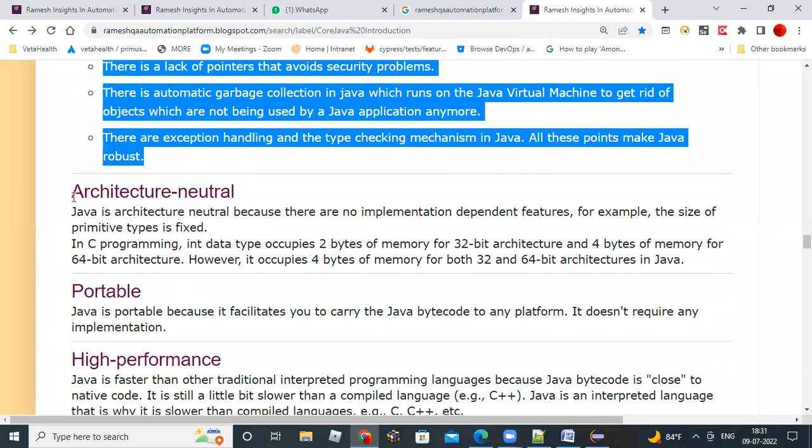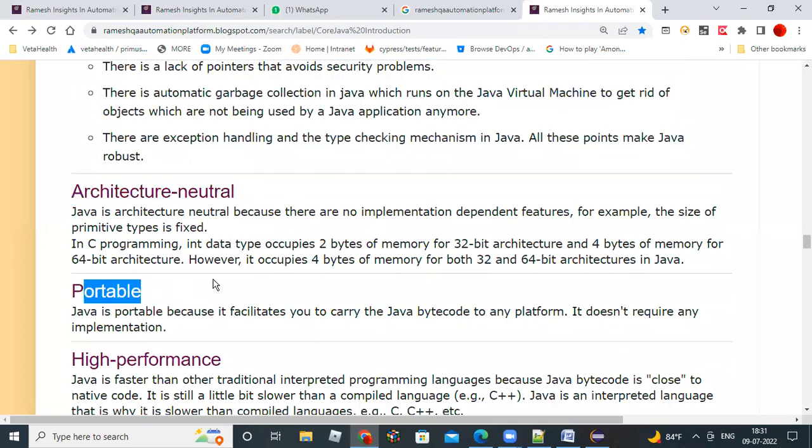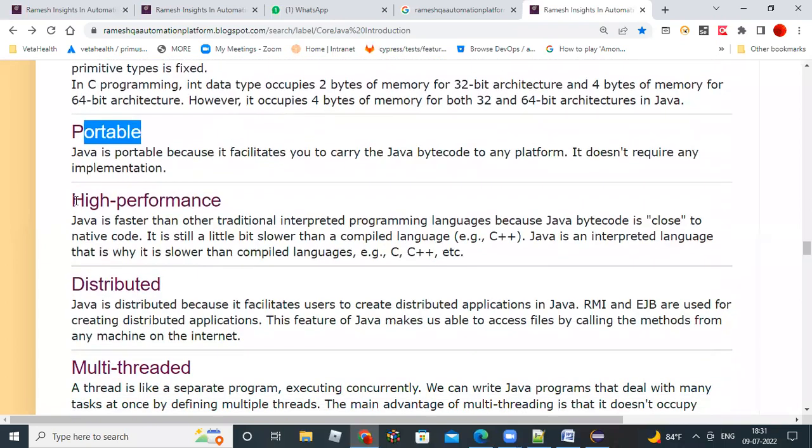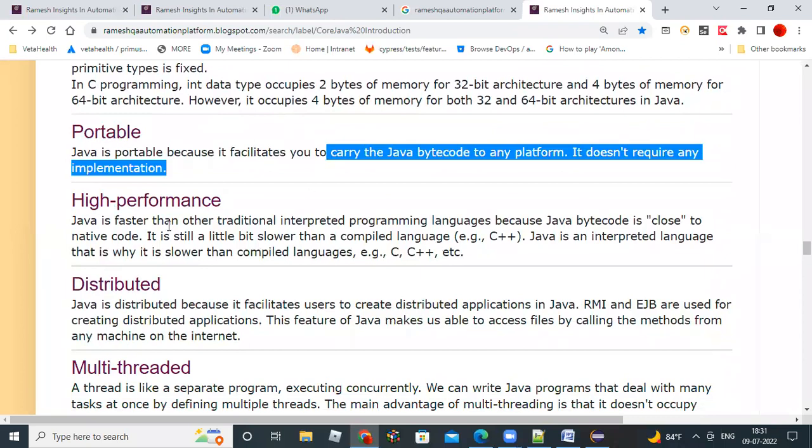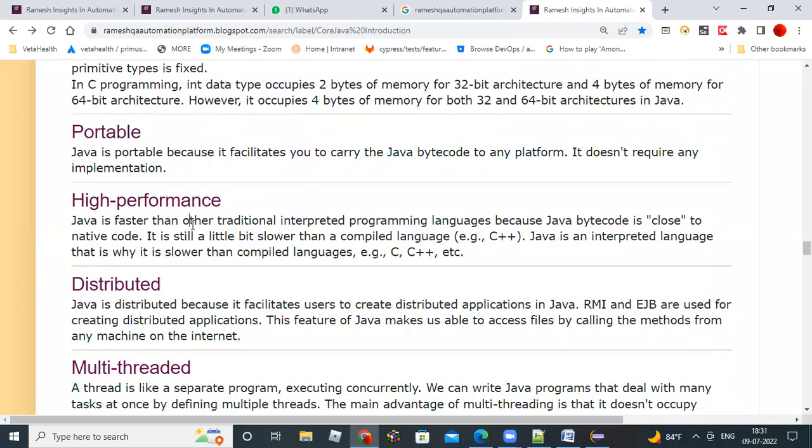As I told you, architecture neutral, I covered that. Portable language, I covered. And high performance language. High performance means it is an interpreted language and Java already developed some code that is very close to your code, so your code and the interpreted code execute very fast. That's why it gives high performance output.